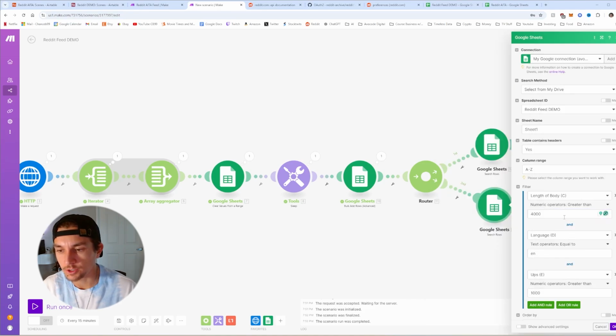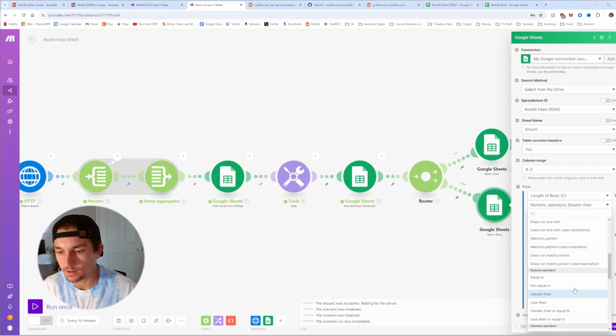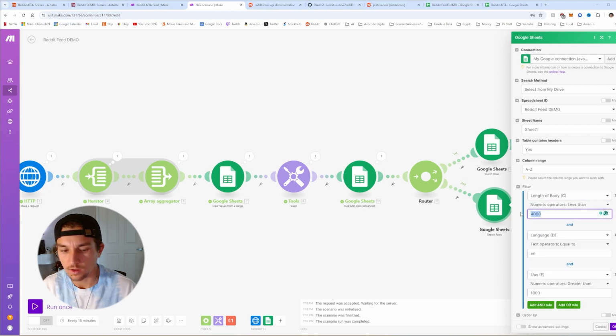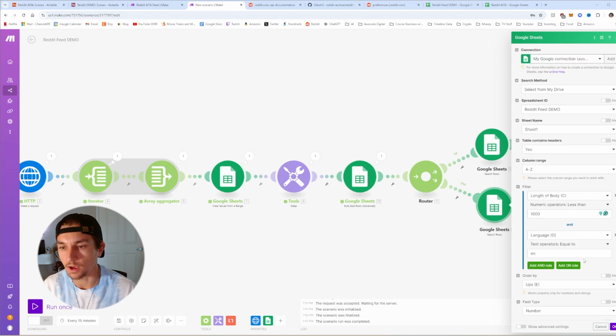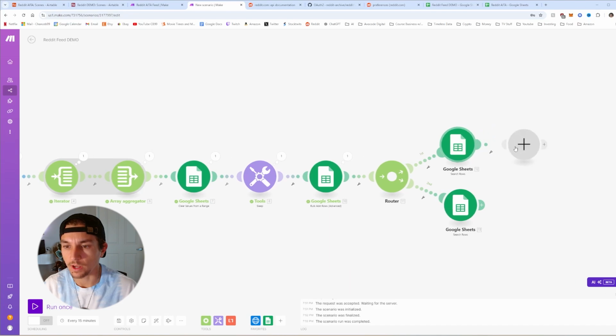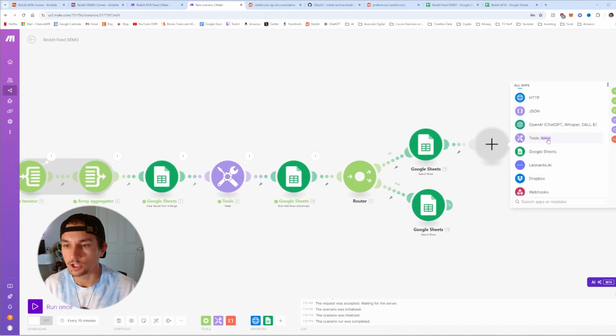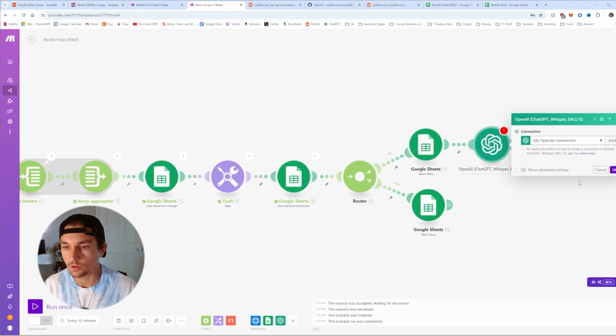For this one I like to do numeric less than 1,000. Language EN, and then we can remove that. And we'll be ordering by the ups, so then we can get the top most popular one that's less than 1,000. Hit OK. After that we're going to add a ChatGPT completion, create a completion,